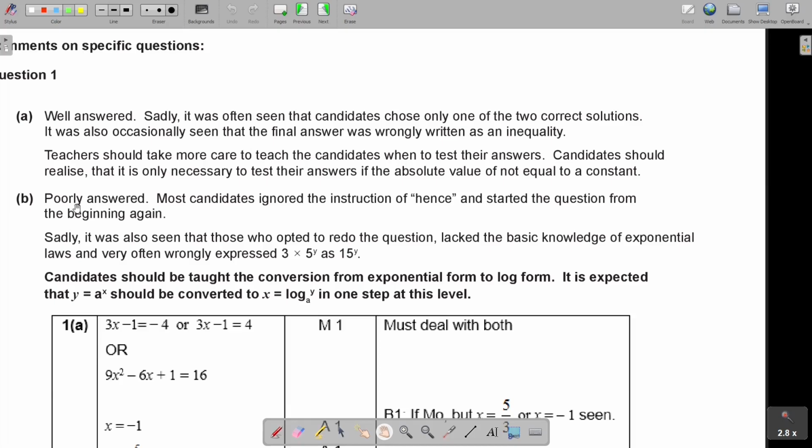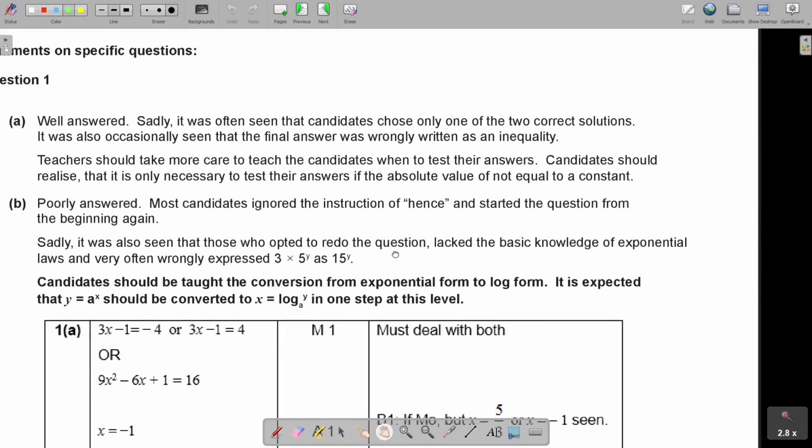Okay, so question B was poorly answered. Most candidates ignored the instruction of "hence" and started the question from the beginning again. Sadly, it was also seen that those who opted to redo the question lacked the basic knowledge of exponential laws and very often wrongly expressed that if the indices are not the same, you cannot multiply the bases. When can you multiply?